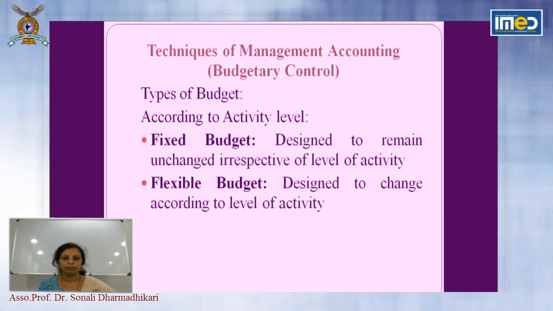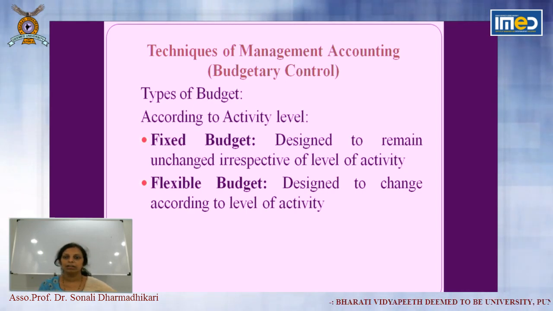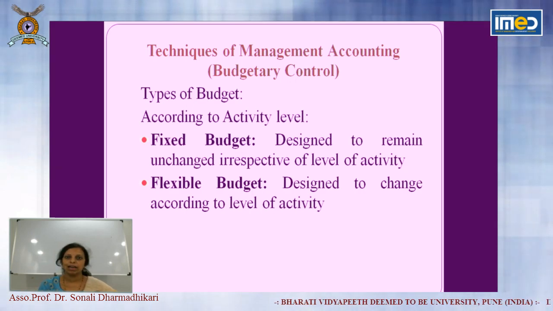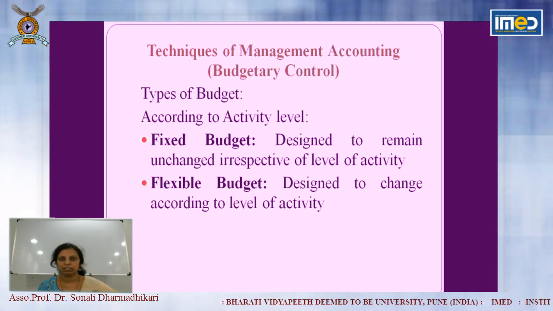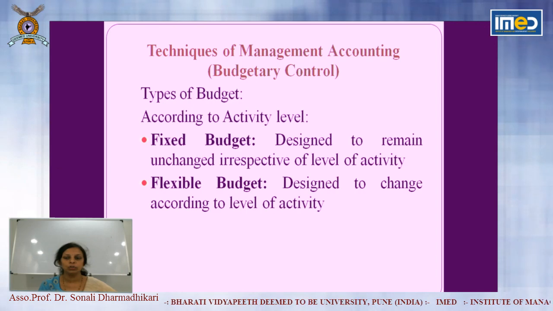So that is called a flexible budget. That much flexibility is maintained in that budget, which is designed to change according to the level of activity. So a fixed budget is rigid, and flexibility is available in the flexible budget, which is practically very useful.